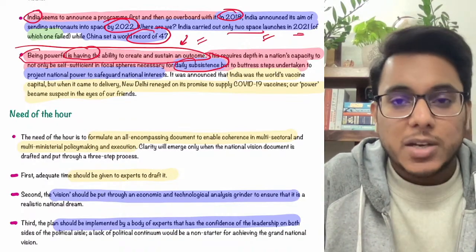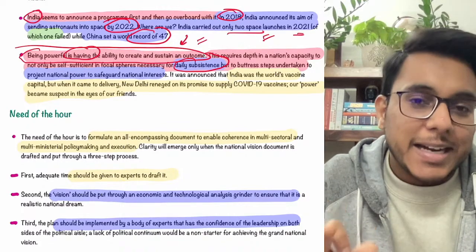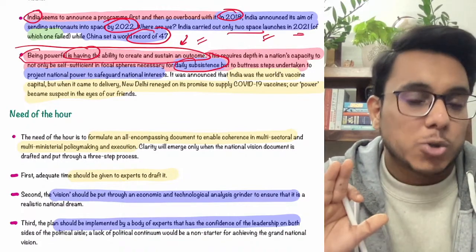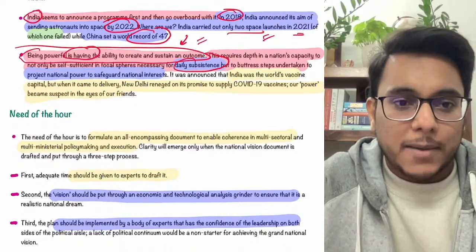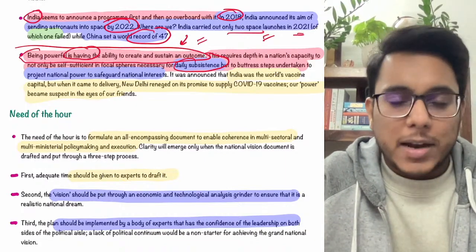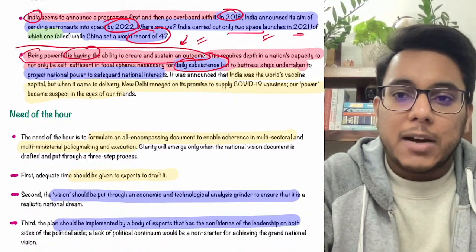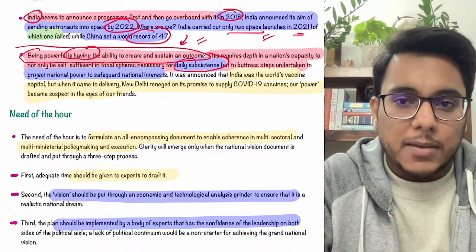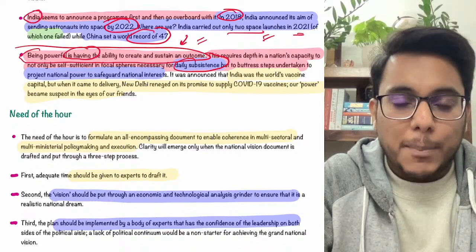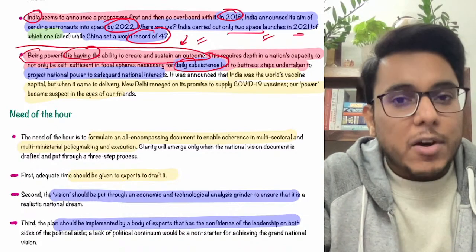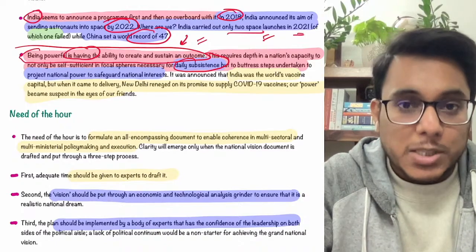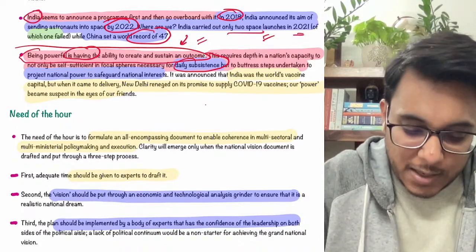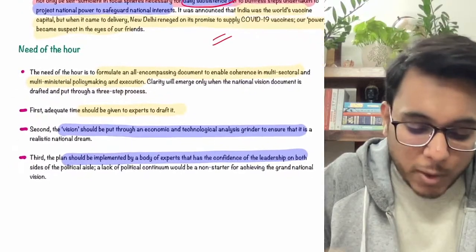In this direction, India needs to announce the vision and needs to focus that it needs to be fulfilled. For example, in the time of COVID-19, we can see one thing, that earlier India was called the pharmacy of the world. But what happened here? In COVID-19, we were not able to deliver vaccines to the world. Even the vaccines that were promised by India have not been given. So we need to work on this particular thing.